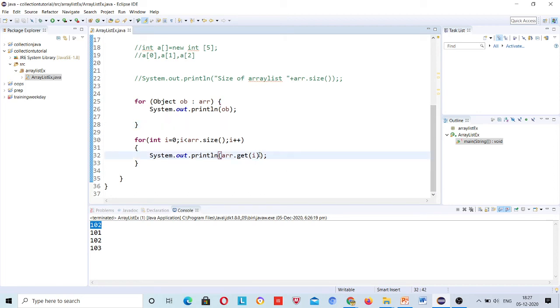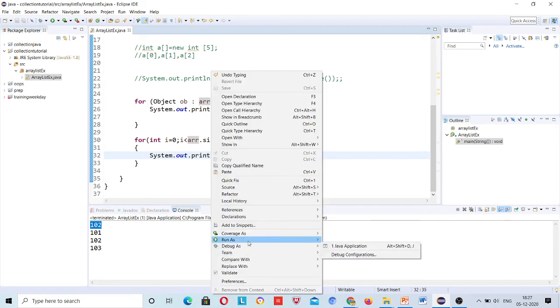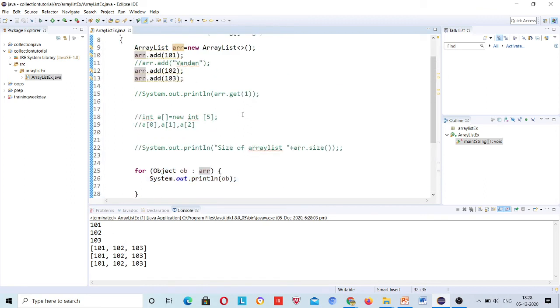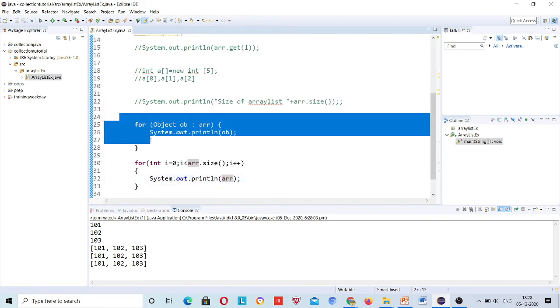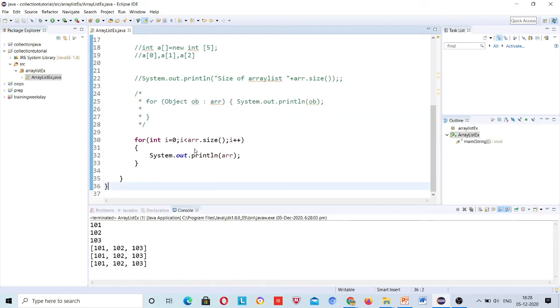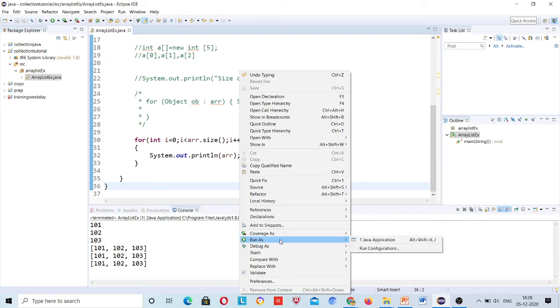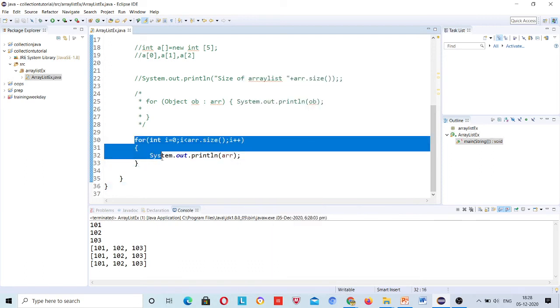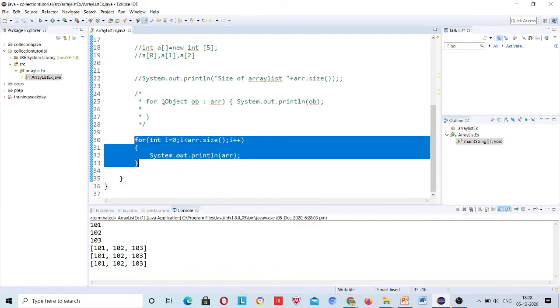See, suppose I print this. Let's remove other ones. This one, I am commenting this and run again. Not in this. In this case, if we'll do, then let's run it.